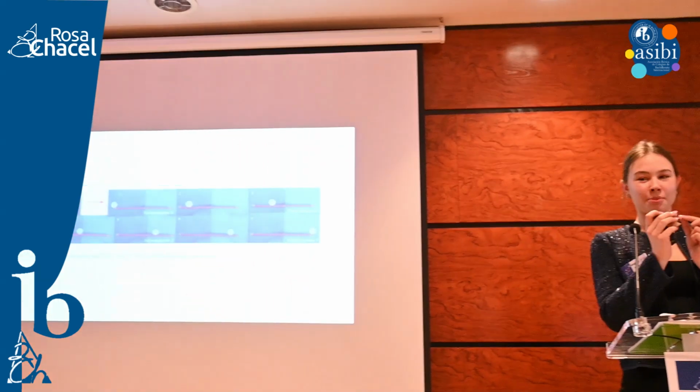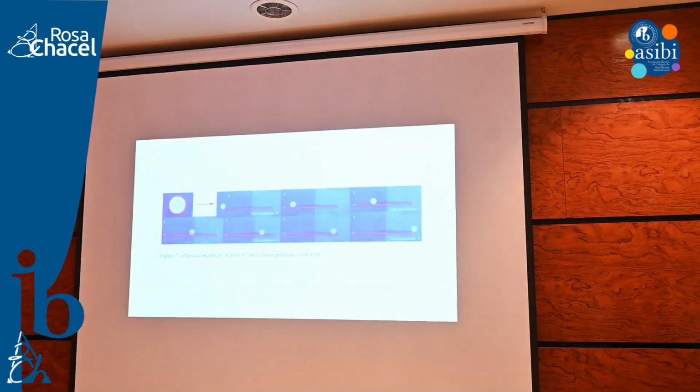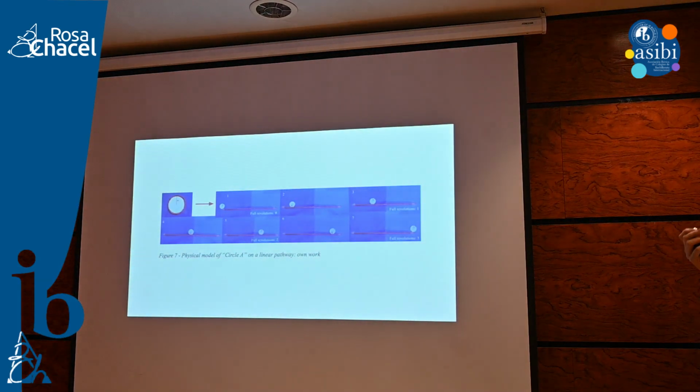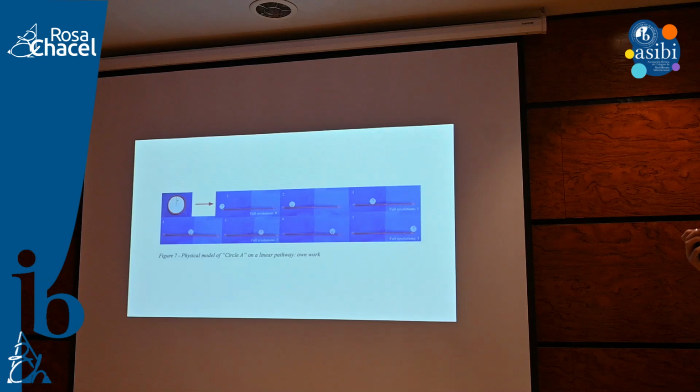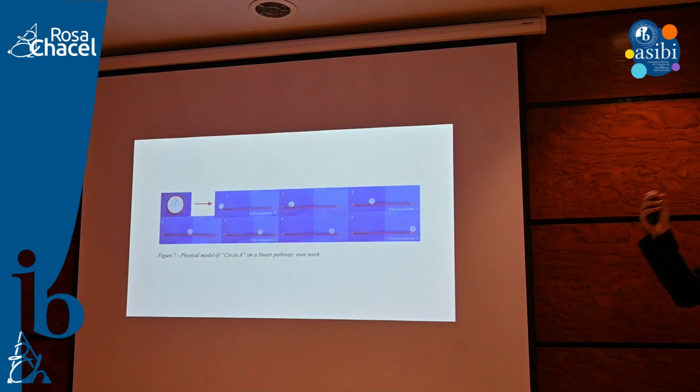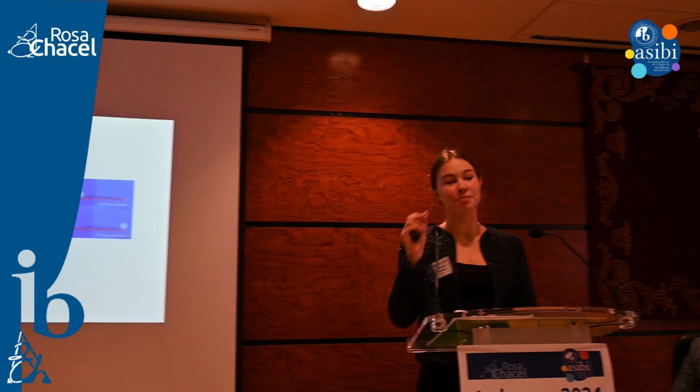And just to prove this once again, I came back to my physical model, and I took a piece of yarn and wrapped it around a larger circle, and then I spread out that yarn into a linear pathway, right? So it's still the same length as the circumference, but there's no external angle to cover. And in that case, when I rolled the little circle around that linear equivalent of the circumference of circle B, I got that it only needed 3 revolutions. So it is in fact shown here that that one additional revolution is because of the shape that it is rolling around, the external angles that it's covering.